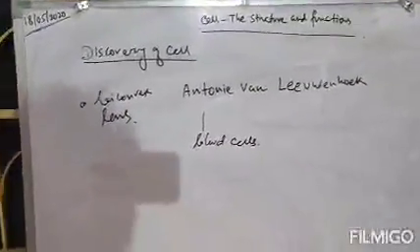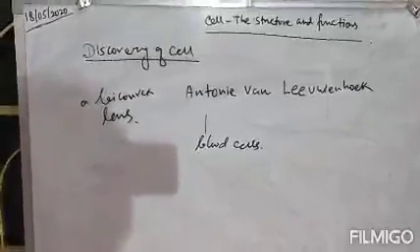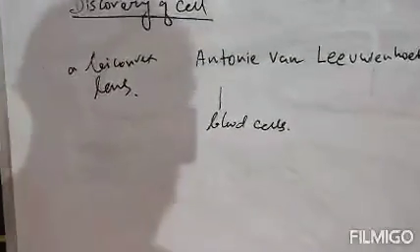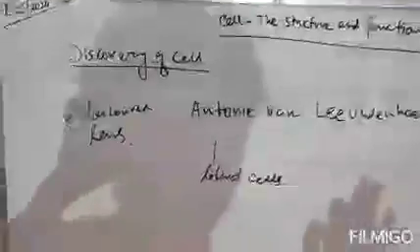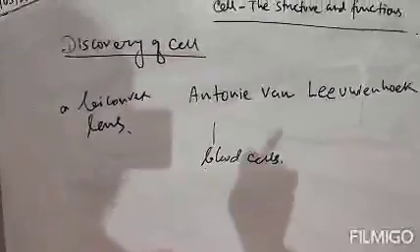So if a question is asked who discovered the simple microscope, your answer will be Antony van Leeuwenhoek. He is the first scientist to discover the simple microscope, and also the first to see cells, and those were our blood cells.